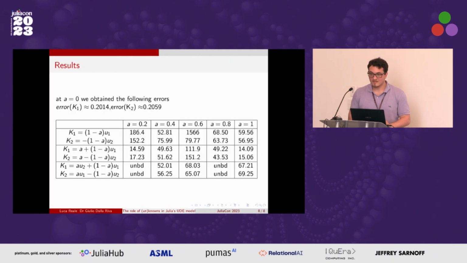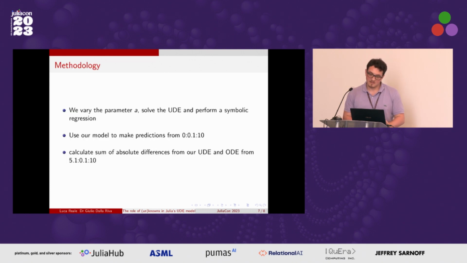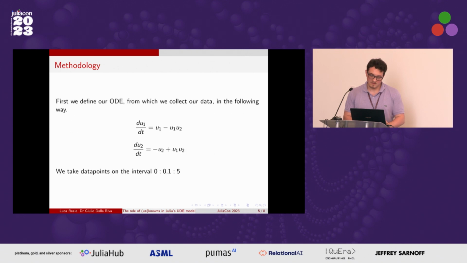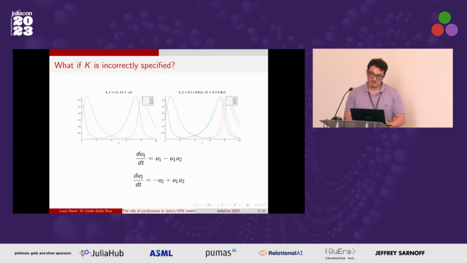So I was a little confused about the setup, and I'm sure this is just me not being familiar with the area, but you have your sort of correct solution and then this incorrect additive term. Yes. So it seems, without having a deep understanding of it, like you would be training the neural network to learn that additive term. Well, you're training the neural network to try to cancel that term, right?